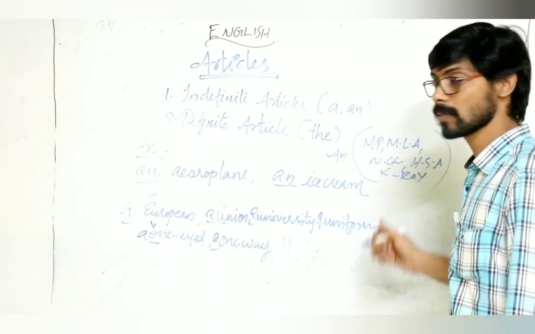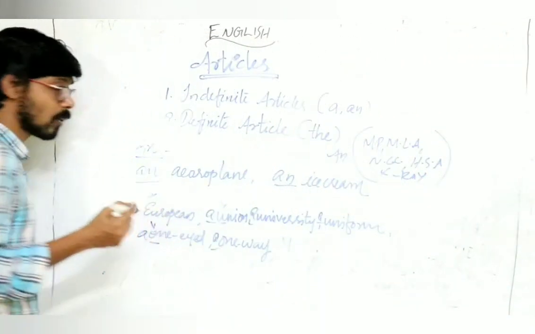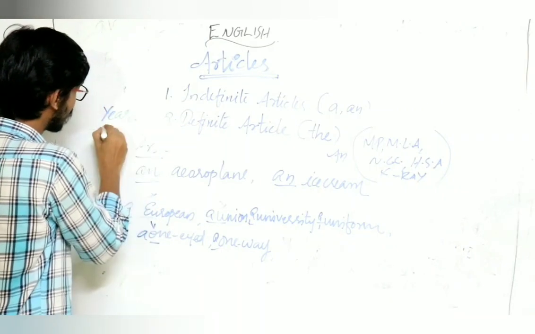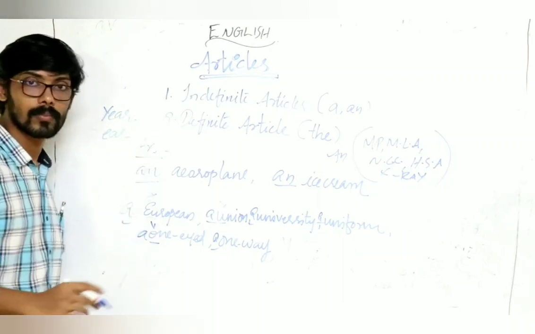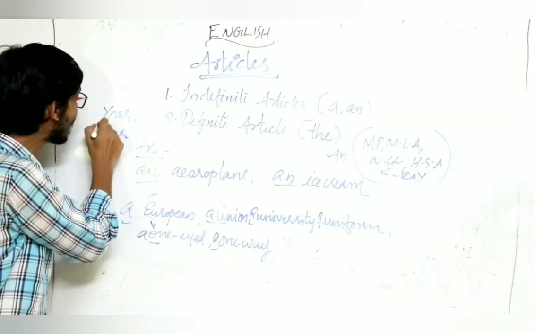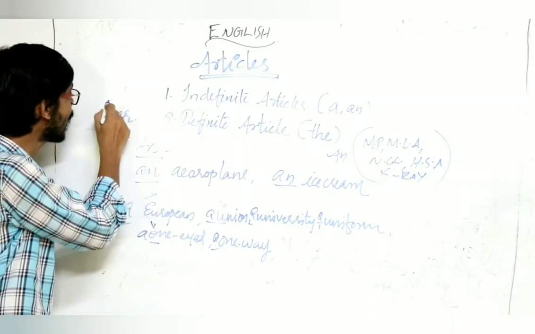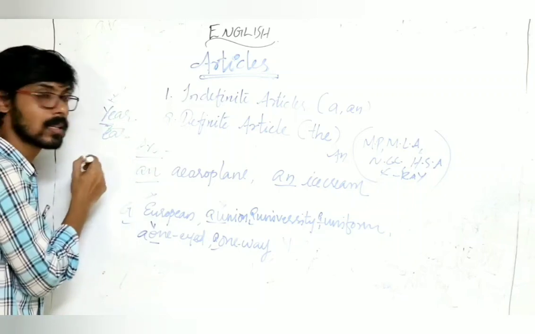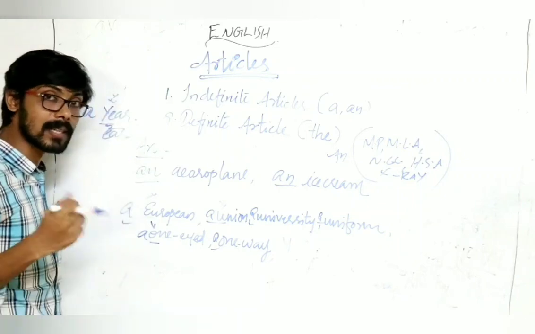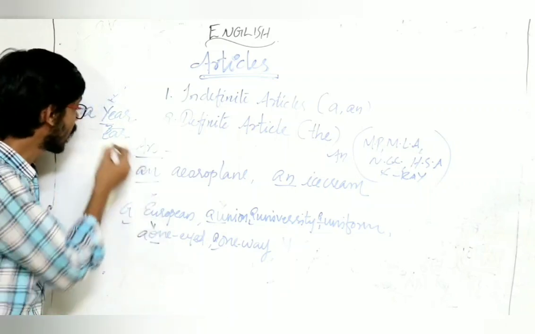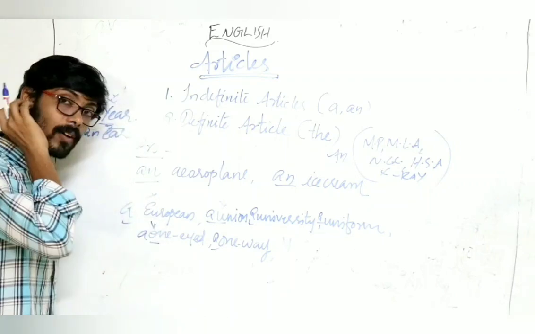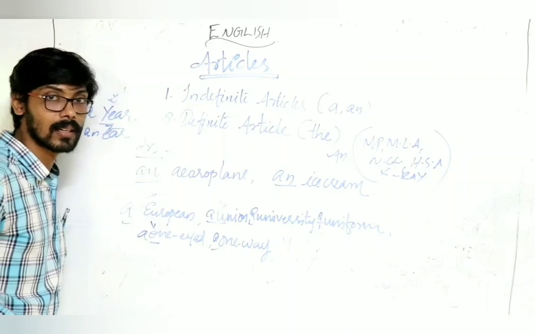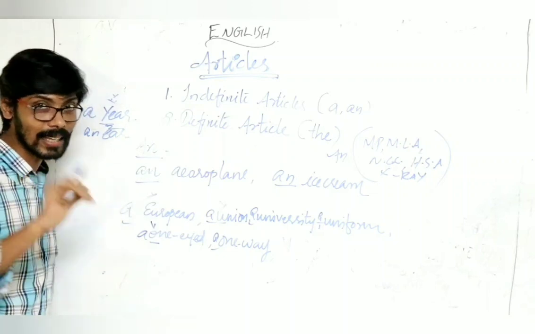Okay, these are exceptions. And one more thing, some of you have doubt about these words, year and year. You know, the first one is year, ya sound is there. The second is year, flat E sound. So the first one is a year. For example, I met him a year ago. A year. The second one is an year. During the battle, he lost an year. Got it? A year and an year.